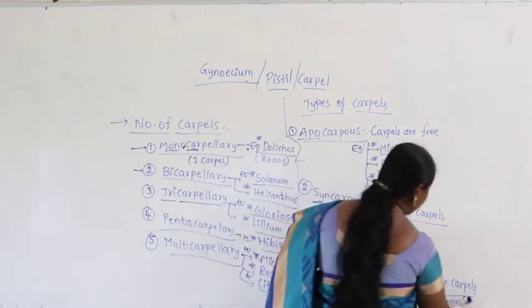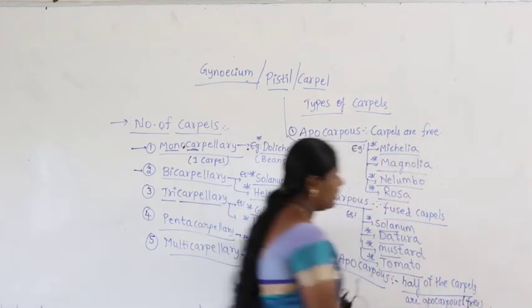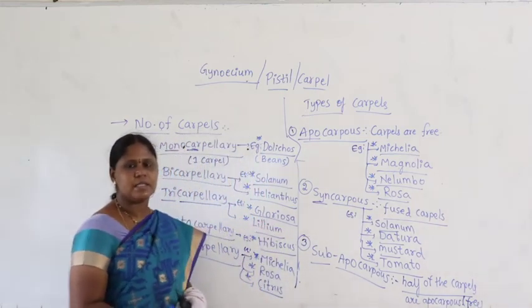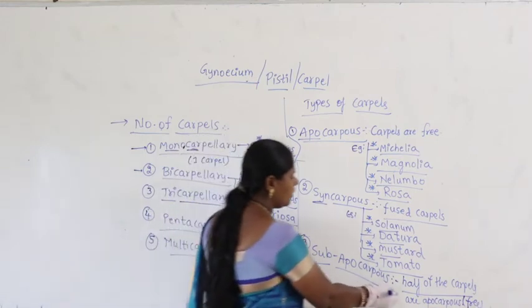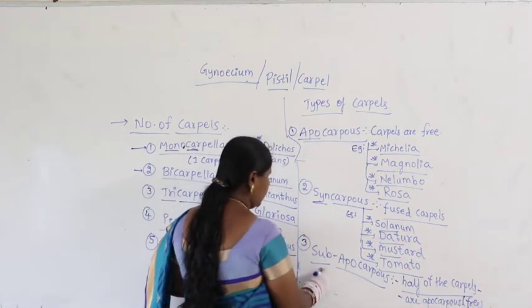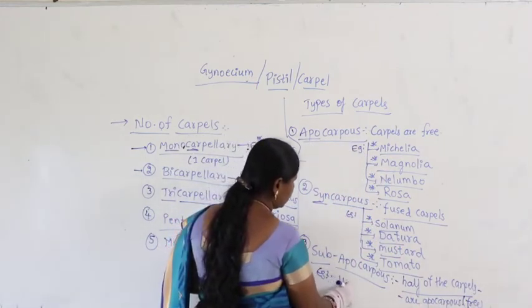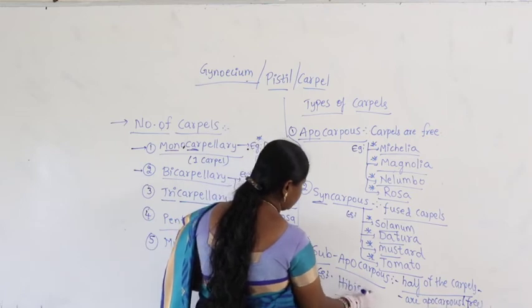Either of these you can write. Apocarpous means free. Half of the carpels are free. An example for subapocarpous is hibiscus.